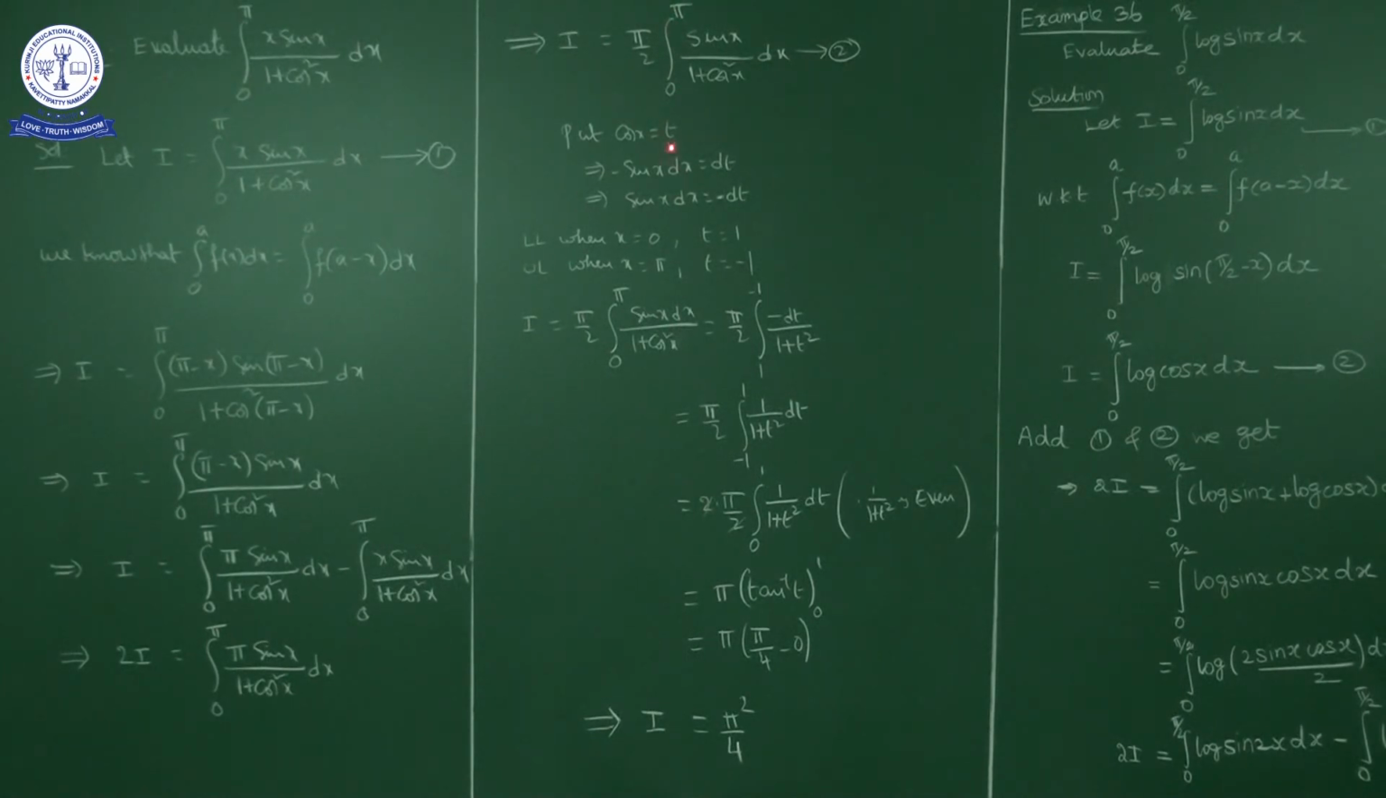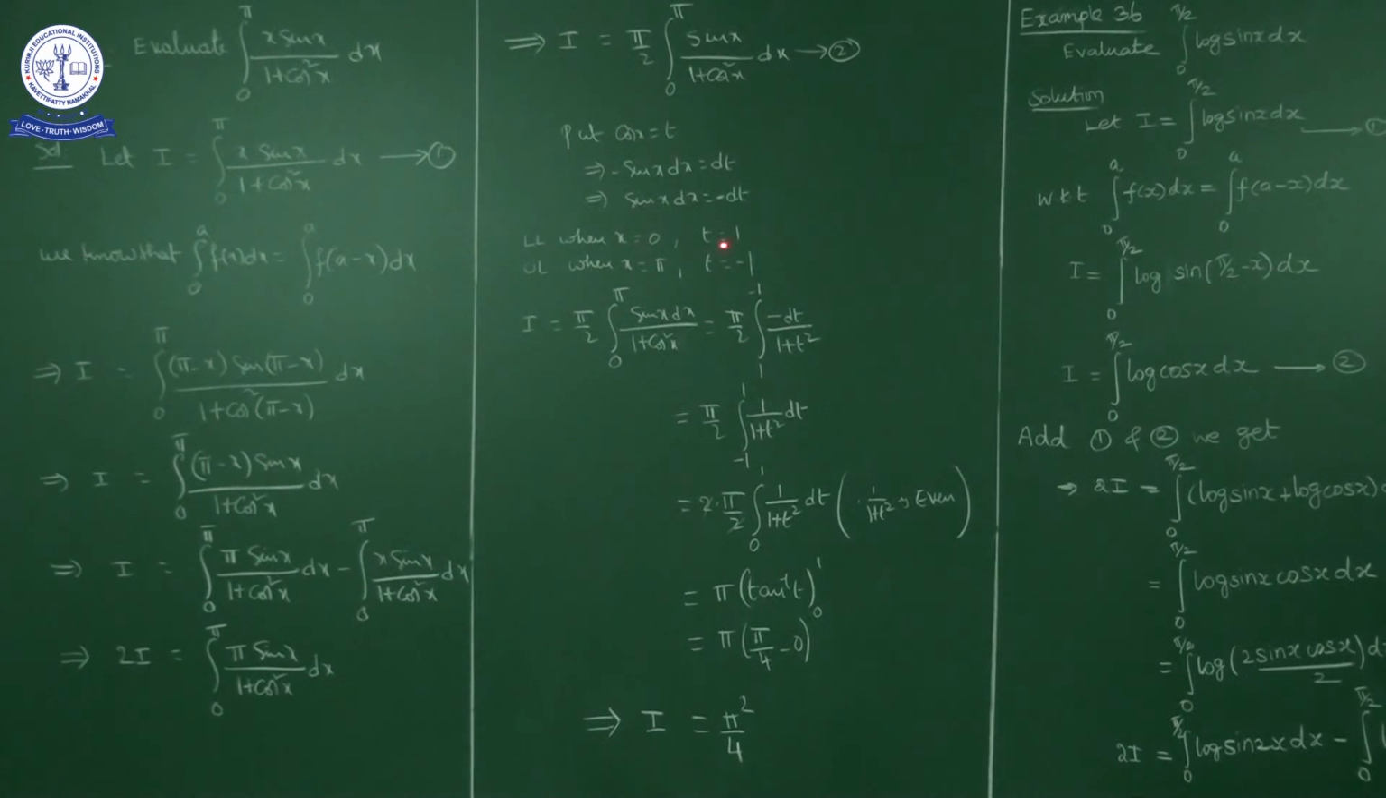Now corresponding to the new variable t, for the lower limit, when x is equal to 0, cos 0 is how much? 1. So t is equal to 1. For the upper limit, when x is equal to pi, cos pi is how much? Minus 1. So t is equal to minus 1. So I is equal to pi by 2 integral 0 to pi of sin x dx upon 1 plus cos square x, which reduces to pi by 2 integral 1 to minus 1 of minus dt upon 1 plus t square, because sin x dx is minus dt. Cos x is t, so 1 plus t square in the denominator.